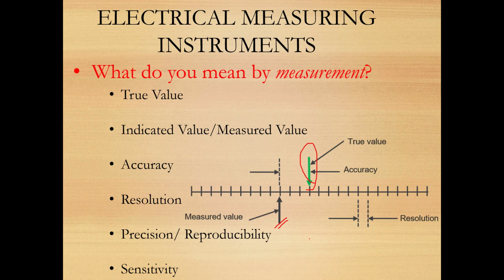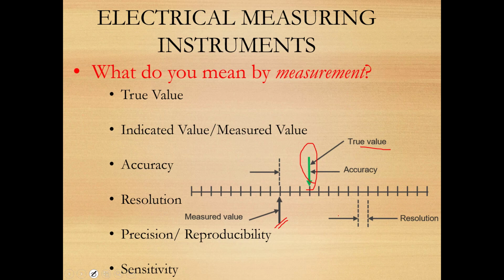Okay, then we have accuracy. So what do you mean by accuracy? A measurement will be said to be accurate when the measured value or indicated value is exactly equal to the true value. From our figure it is clear that true value is different from our measured value.